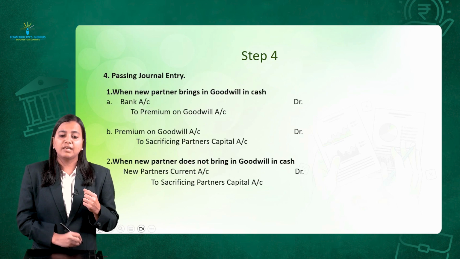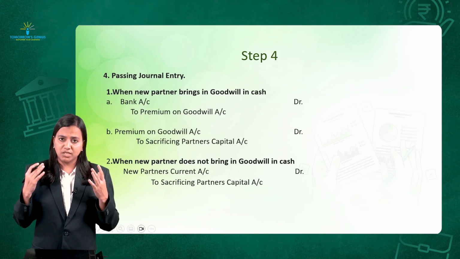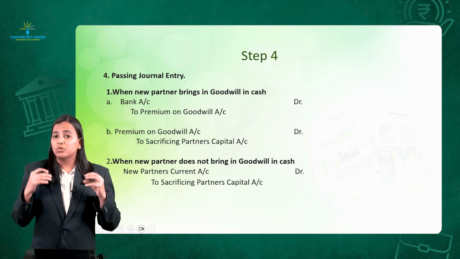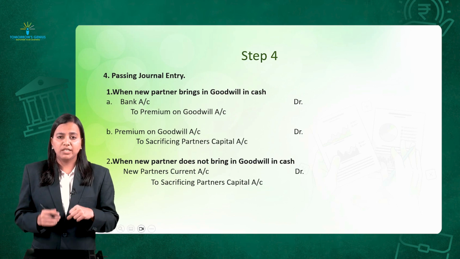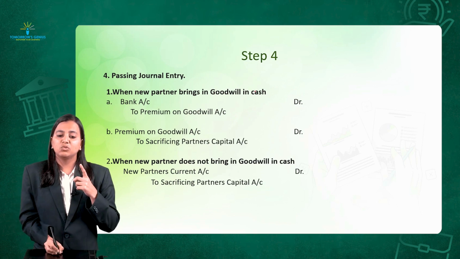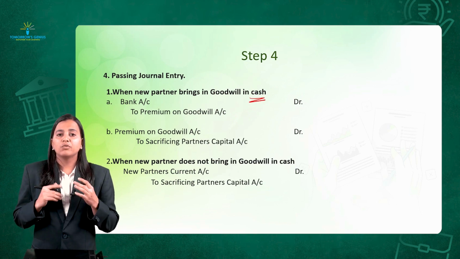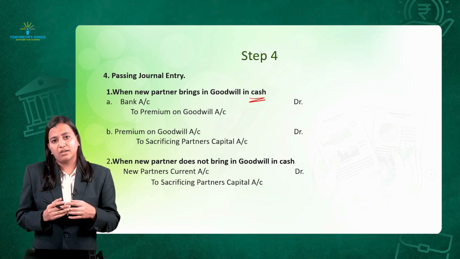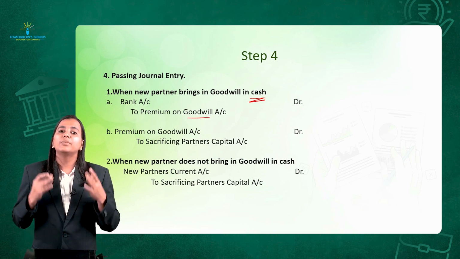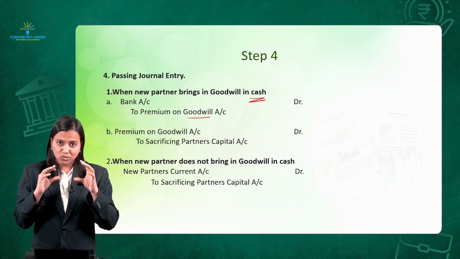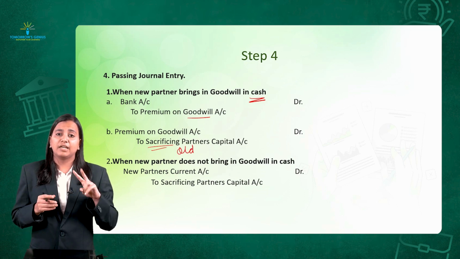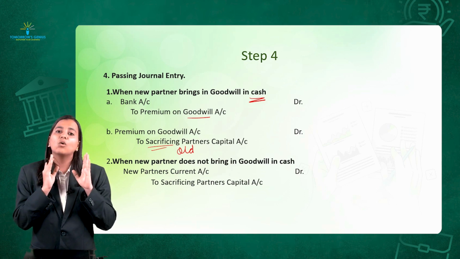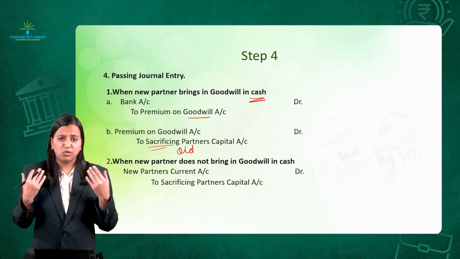Step number 4, finally I am going to pass the journal entry. Now I know how much the new partner is going to bring, and how I will distribute this amount to the sacrificing partners. He may bring this goodwill in two ways. Firstly, in the form of cash. Whenever cash comes in, we debit the cash/bank account. For what purpose? Premium on goodwill account. And this goodwill has to be distributed to the sacrificing partners, or we can say the old partners, in which ratio? Let's say we have A and B. As per the formula, old ratio minus new ratio, or if the information is not given, as per old ratio only.